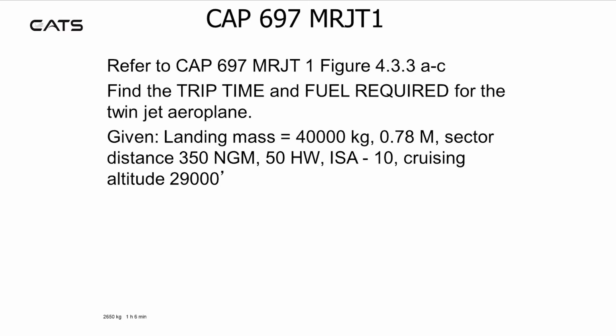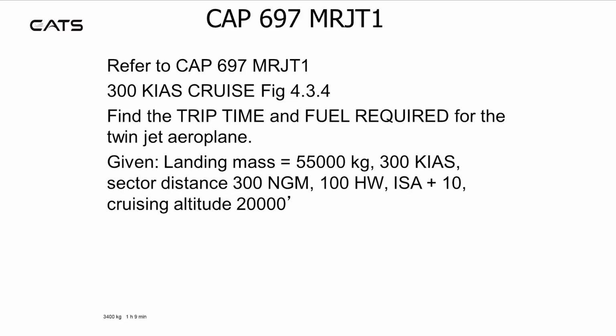Referring to figure 4.3.3 A to C, find the trip time and fuel required for the twin-jet aeroplane, given a landed mass of 40,000 kilograms, 0.78 Mach, a sector distance of 350 nautical ground miles with a 50 knot headwind, ISA minus 10 at a cruising altitude of 29,000 feet. You should find 2,650 kilograms, 1 hour 6 minutes.